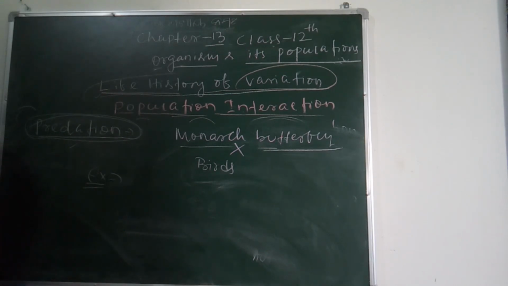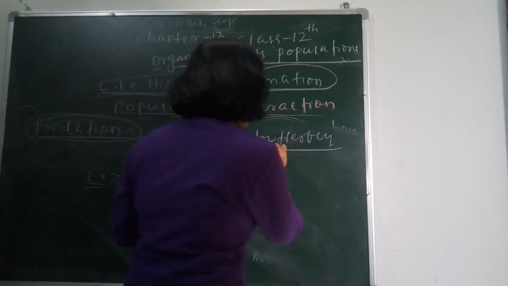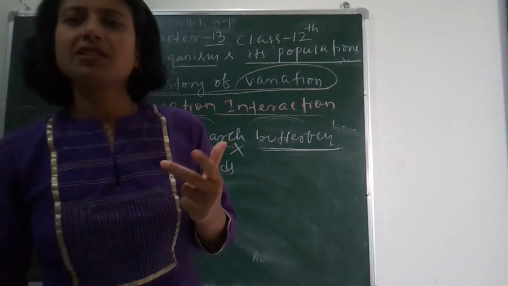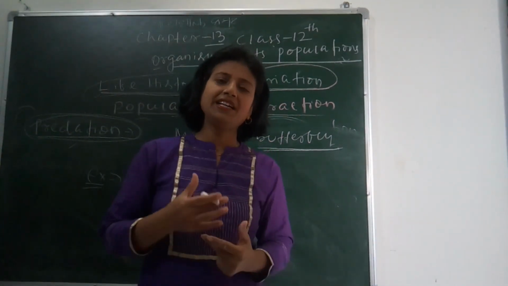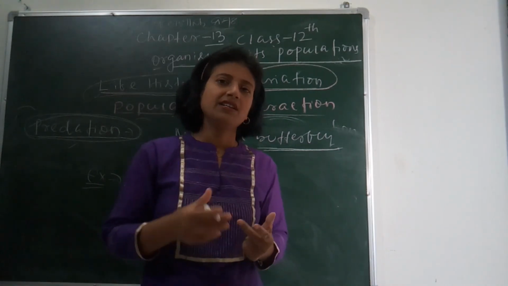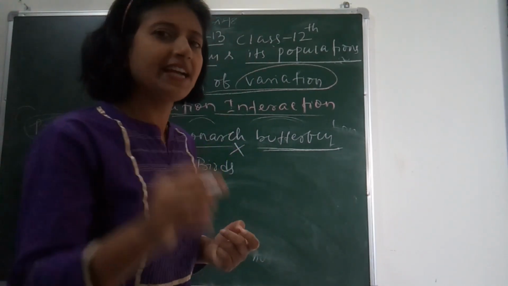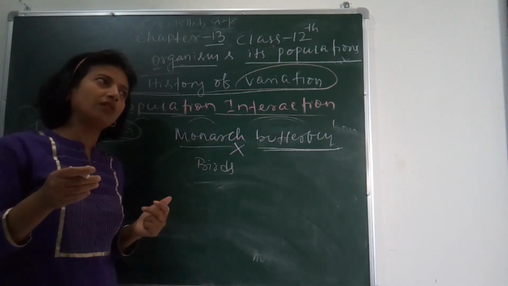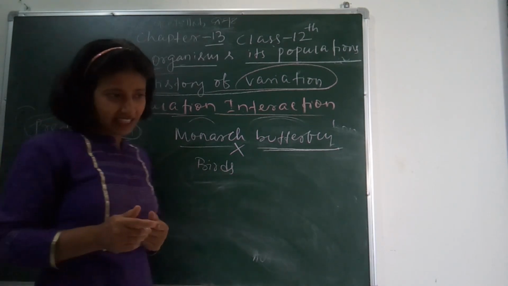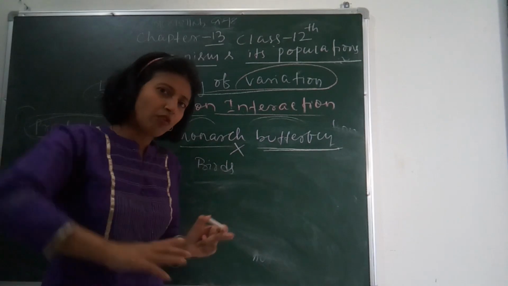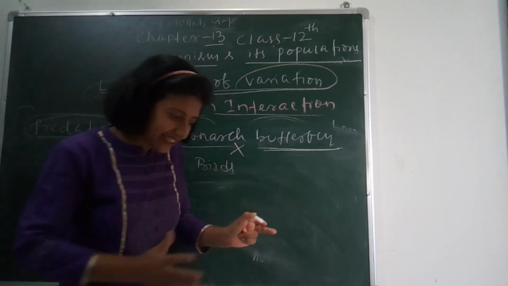Another example I can give you is that some herbivores, as I have told you, feed on plants. Some plants acquire chemicals such as cardiac glycosides, which cause reactions in the heart. Browsers, those who browse, go through the boundaries or through the hedges in close contact like this.